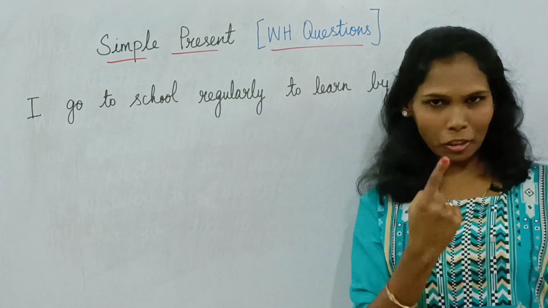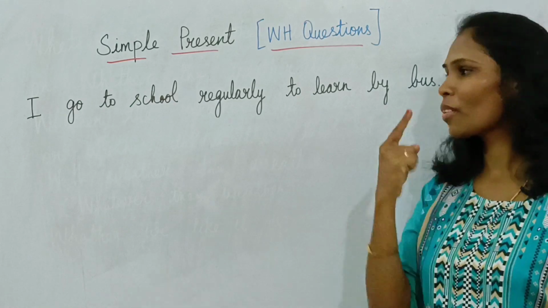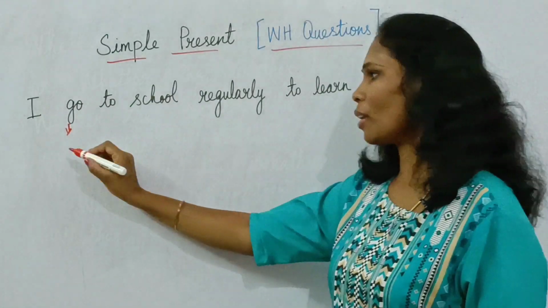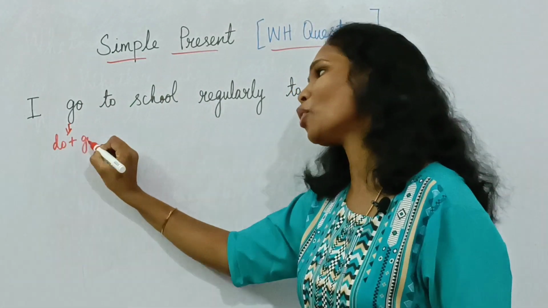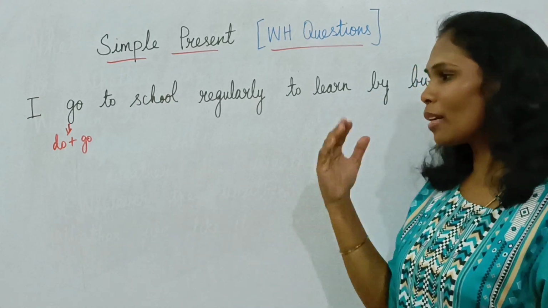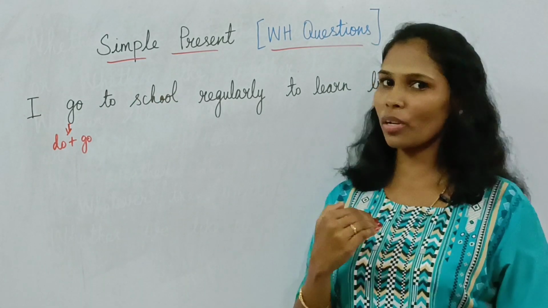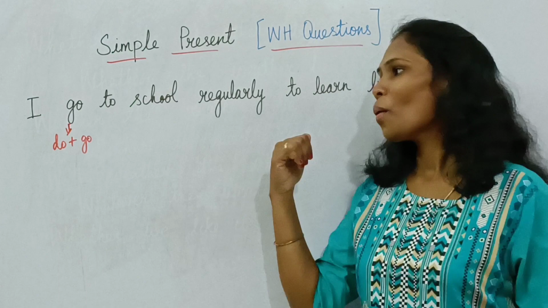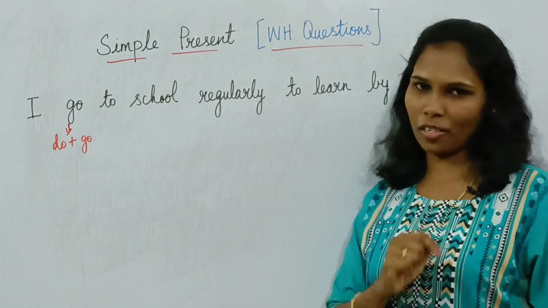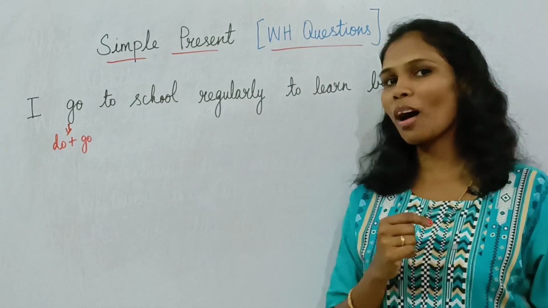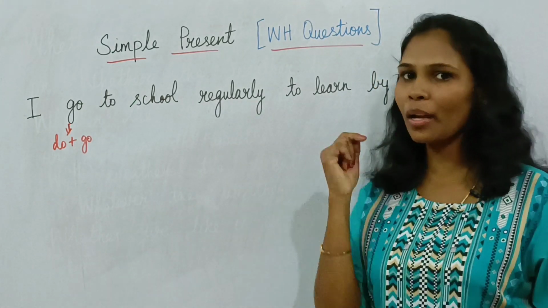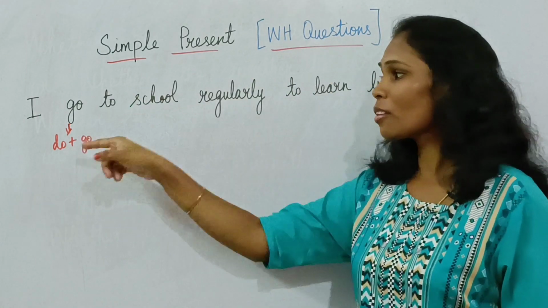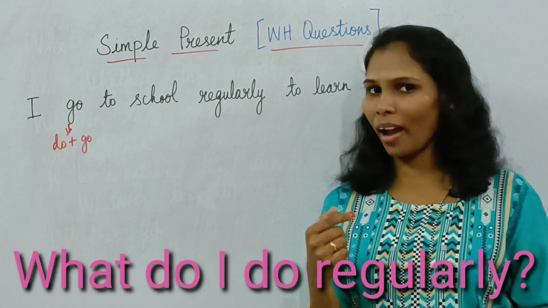My first question is, as I already told, in "go", we can split it as "do plus go". In a WH question, the question word has to come first. So what is the question word that we are going to use first? The first is "what". Today we learned the sound W, so we have to pronounce exactly "what". Next the verb has to come: what do. Then the subject is I.